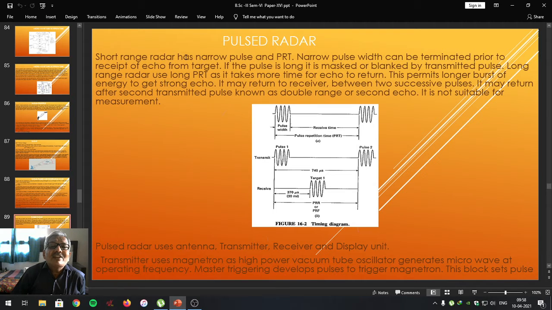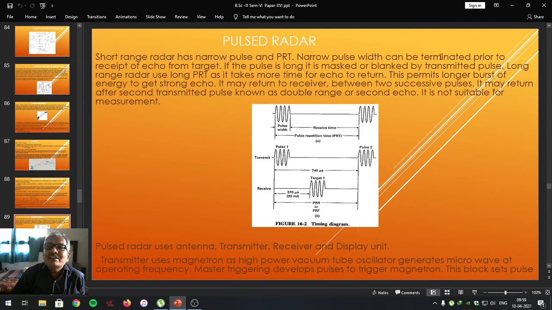A short range radar has a narrow pulse and a short pulse repetition time. If the range of the radar is short, that is, it is used to measure the range of a target which is near, that is called a short range radar.